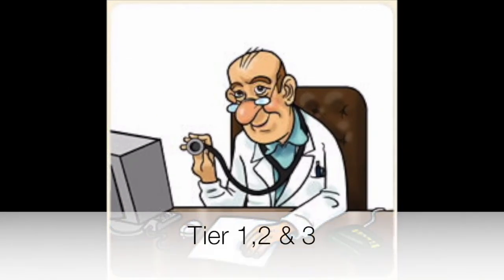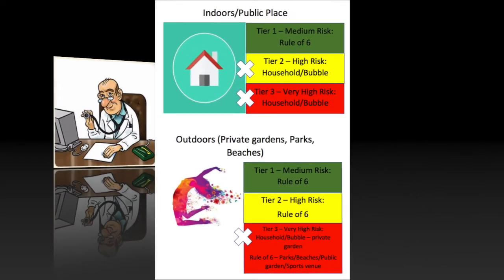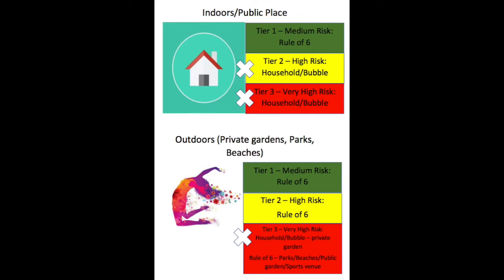From here, we're going to compare the 3 tiers for different situations to hopefully provide insight into what you can and can't do in each of the tiers. In this diagram, we show what you can do indoors and in public places and outdoors.